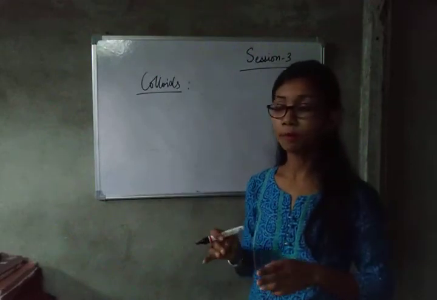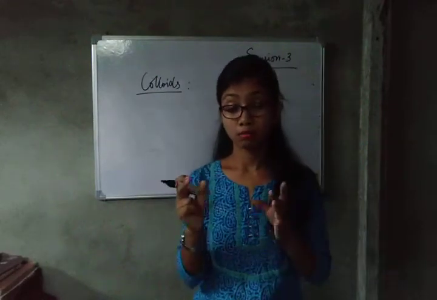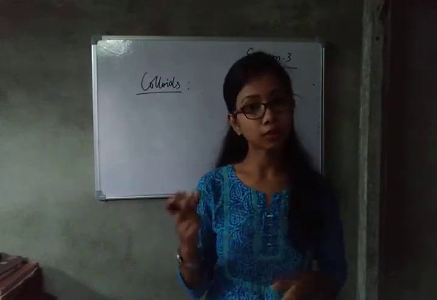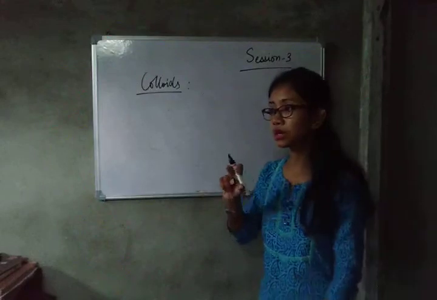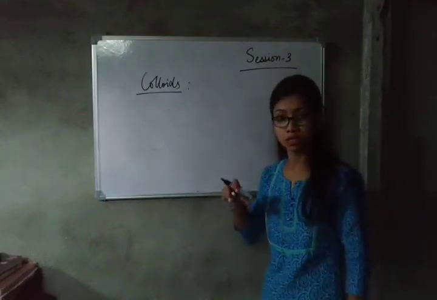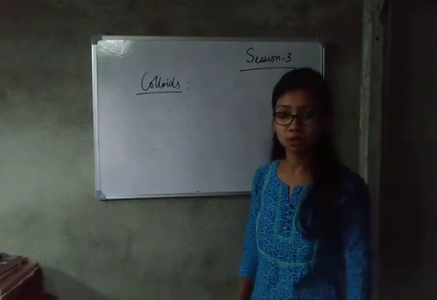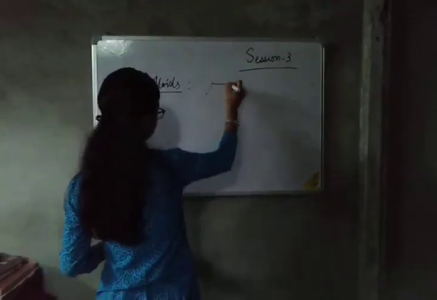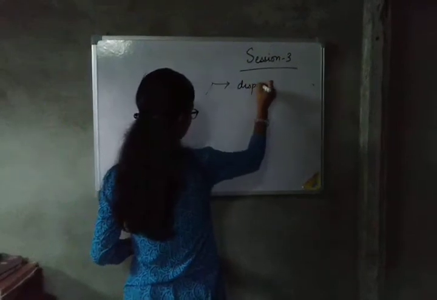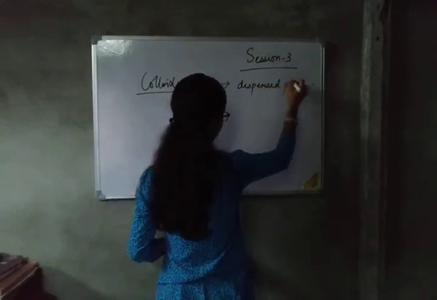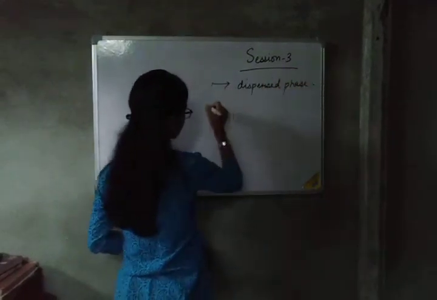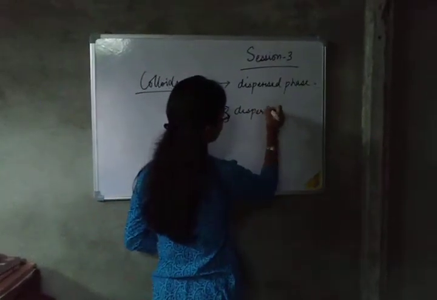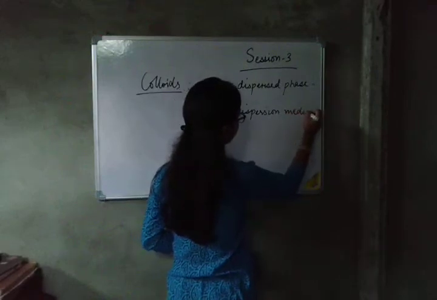But in colloids, the particles cannot be differentiated with our naked eyes, but if we go to the microscopic level, then we can see that the mixture present in the colloid is heterogeneous. Now in colloid there are mainly two components: one is the dispersed phase and another is the dispersion medium.